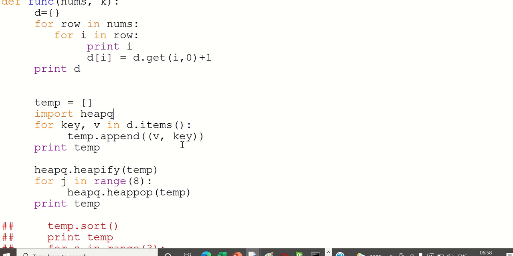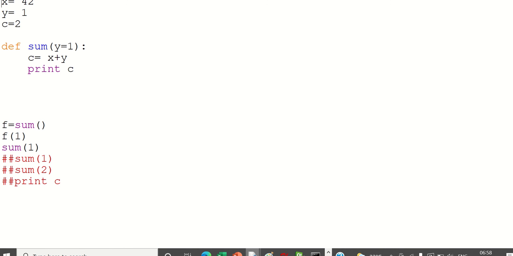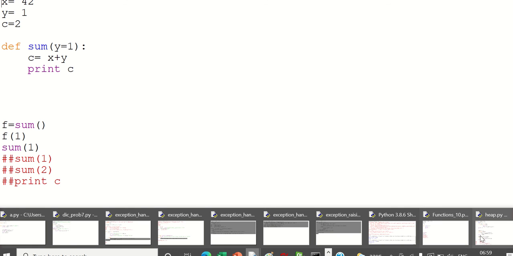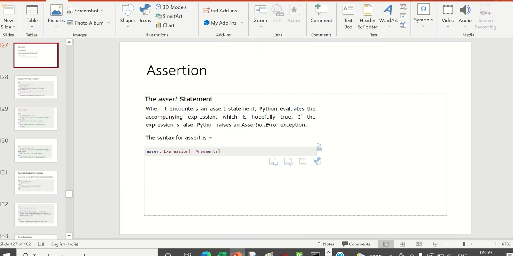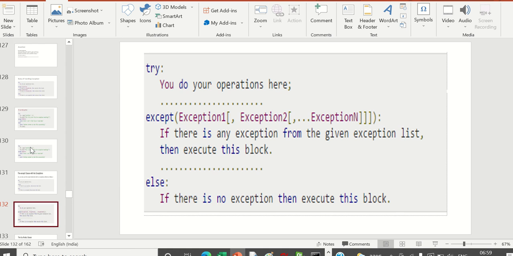There was one more thing, a function. Anyways, I will check and tell, and tomorrow we'll see that. So these are all the important basic topics we have covered.